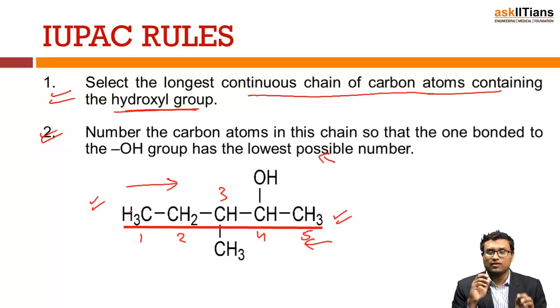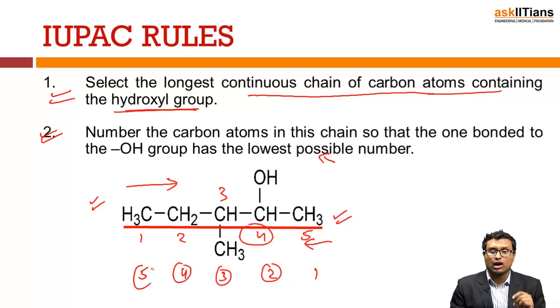If I start naming from left to right, my alcoholic group is present in the 4th position. But when I start naming from right to left, 1, 2, 3, 4, 5, my alcoholic group is present in the 2nd position. So which one to select? Obviously, according to IUPAC rule 2, I have to select this, because my alcoholic group has the lowest possible number, 2, which is less than 4.